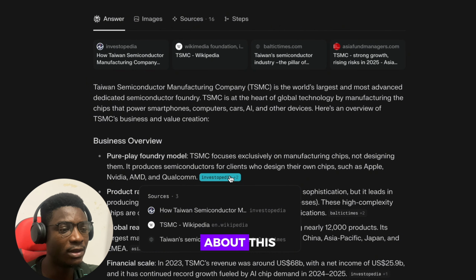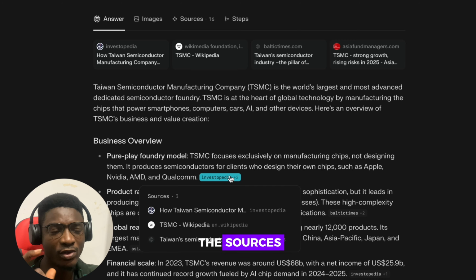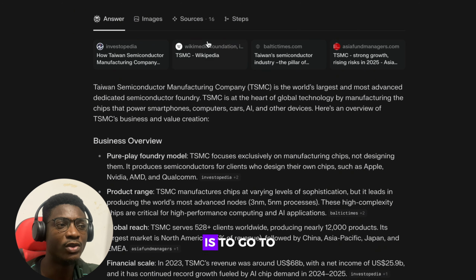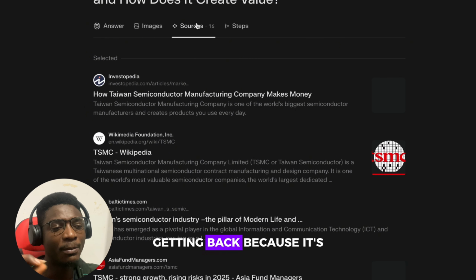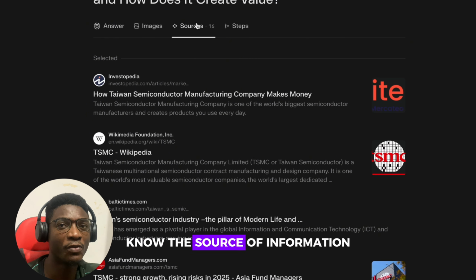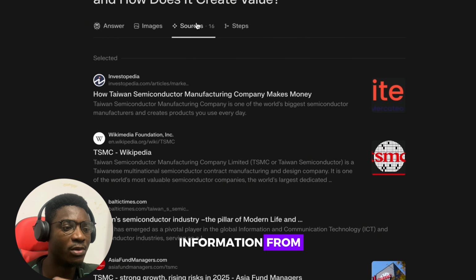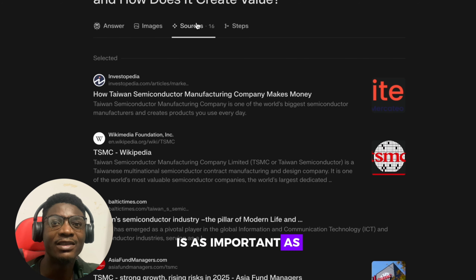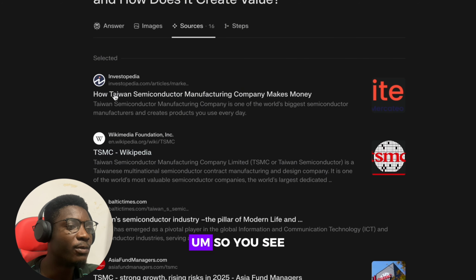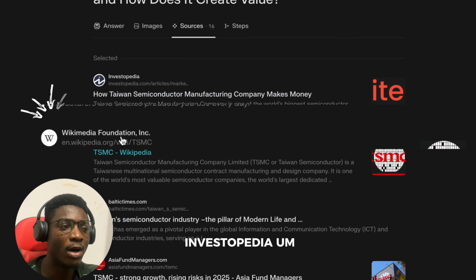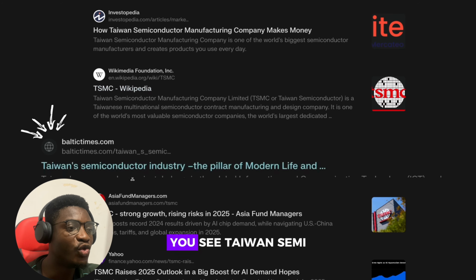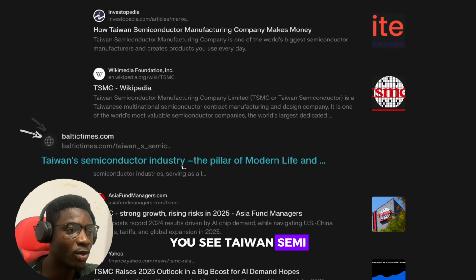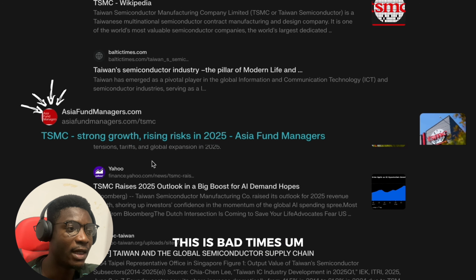Another thing I love about this is the ability to get the sources. For me, the first thing I do is go to sources before even going back, because it's very important to know the source of information. Where you're getting the information from is as important as the information itself, right? So you see Investopedia, you see Wikimedia rather, you see Taiwan Semiconductor itself.